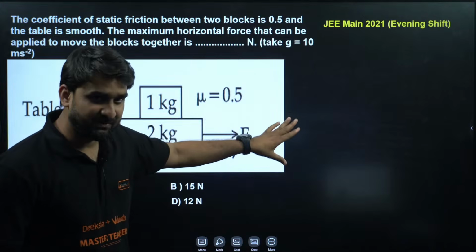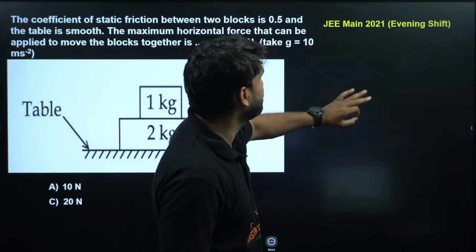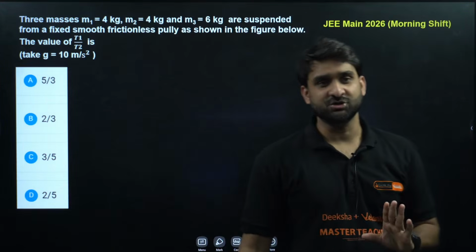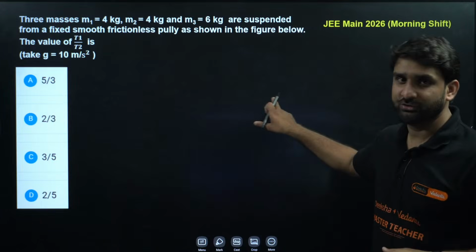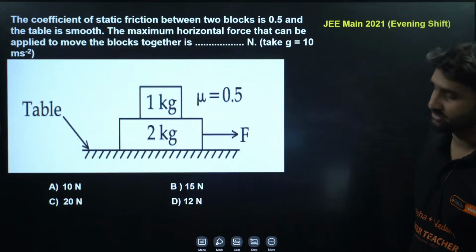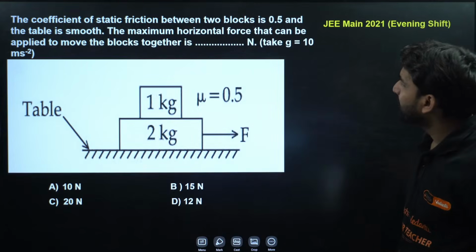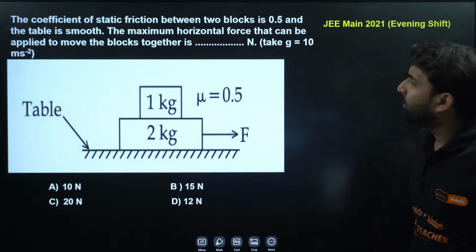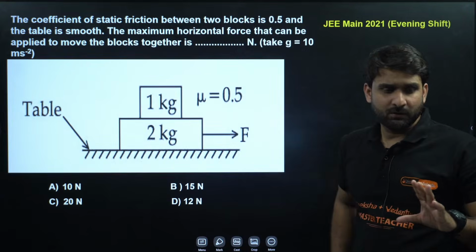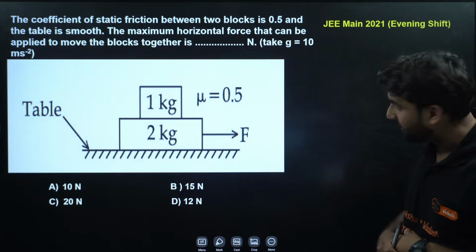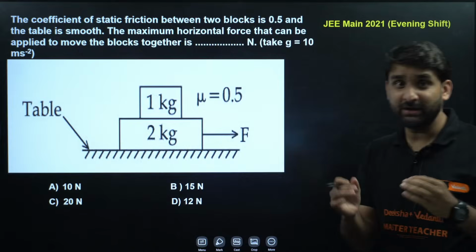That is the reason why I have brought this question from JEE Mains 2021 evening shift, and one more question from JEE Mains 2021 morning shift. I know the importance of these questions. So let's solve this question. Read the question calmly and carefully. Okay, Mohan is giving option B, 15 Newton. Just wait a little bit.